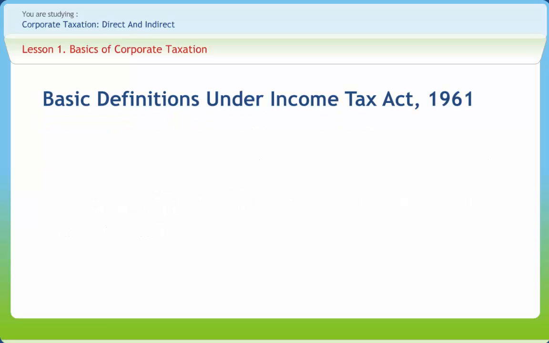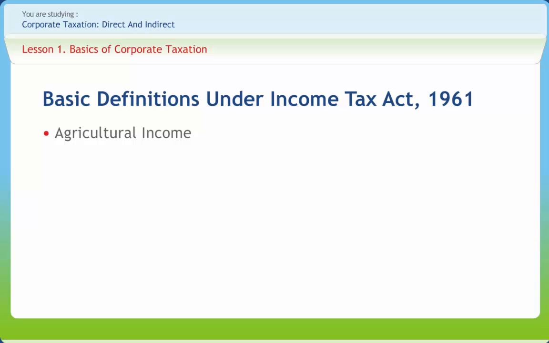Now let's discuss some basic definitions under the Income Tax Act 1961. First one is agricultural income, and it means any rent or revenue derived from land which is situated in India and is used for agricultural purposes.